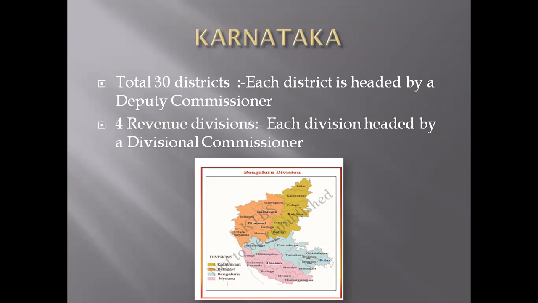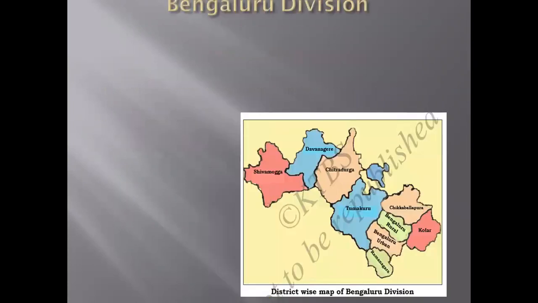Each district is headed by the deputy commissioner. For these 30 districts, who is the head? That is the deputy commissioner. He looks after these 30 districts. And I also told you 4 revenue divisions are there: Belagavi, Kalburgi, Mysuru, and Bangalore. Now, who will look after the 4 divisions? The divisional commissioner looks after the 4 divisions.